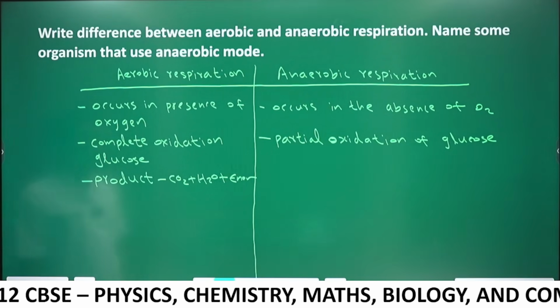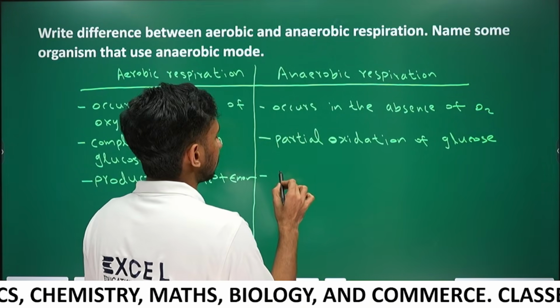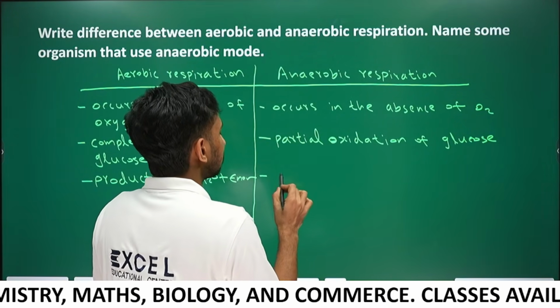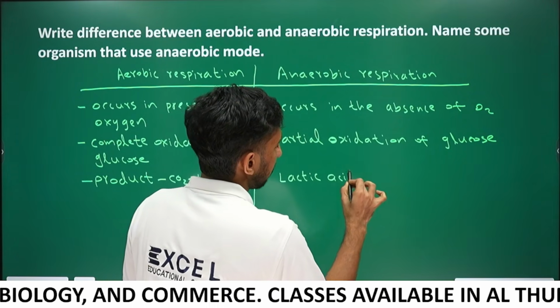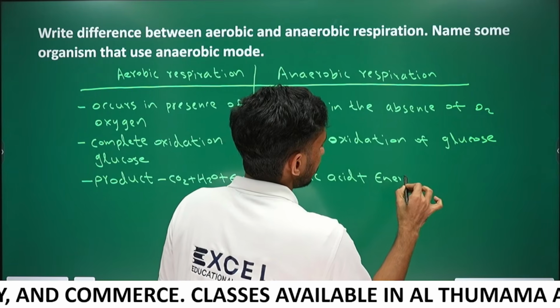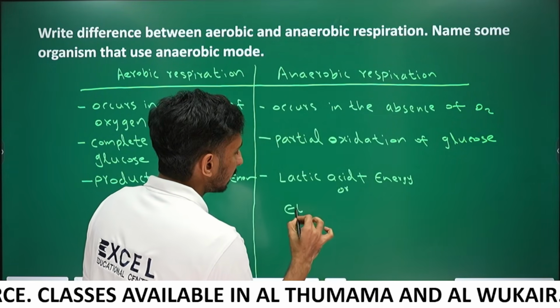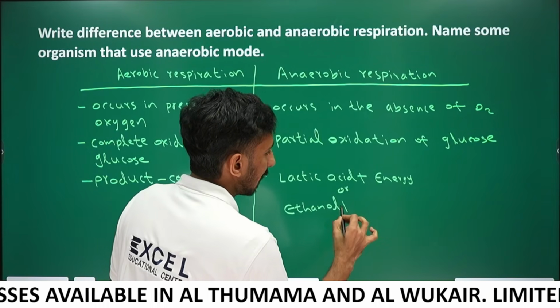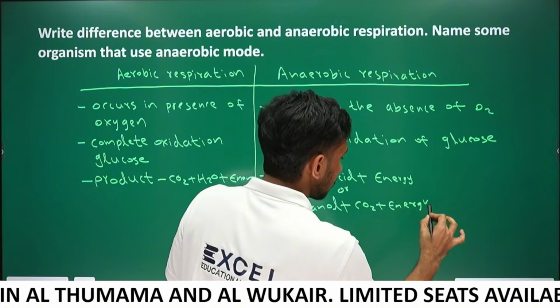And in anaerobic respiration, the products are either lactic acid plus energy, or ethanol plus carbon dioxide plus energy.